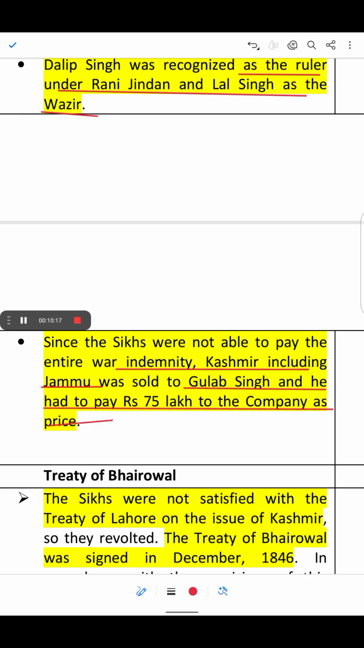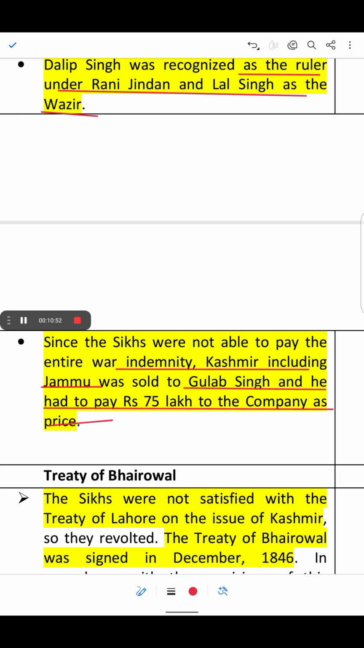So what happened during the Treaty of Lahore on 8th of March 1846, after the Sikhs lost the First Anglo-Sikh War? It was a very unfair treaty where the Sikhs had to give away their land, money and power to the British. A huge payment was demanded. They had to pay the British more than 1 crore rupees as war compensation.